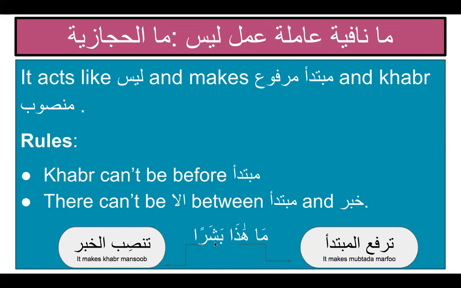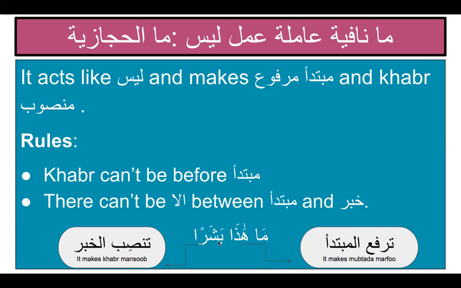But there is a change here in the i'rab of the sentence. My khabar, I have learned, is marfu in status in Jumla Ismiya. What happened to Basharan? Why not Basharun? So I will start to now think about Ma Nafiya that is Amila and works similar to Laysa, because khabar is now nasb in status. For Ma Nafiya Amila or Ma al Hijaziyya to function, the rules were Mubtada must be at the beginning. Is my Mubtada at the beginning of the sentence? Yes, of course. Haza is working as a Mubtada and is at the beginning. Basharan is doing the job of khabar and is coming after the Mubtada.